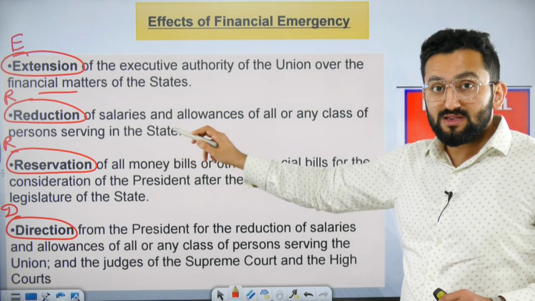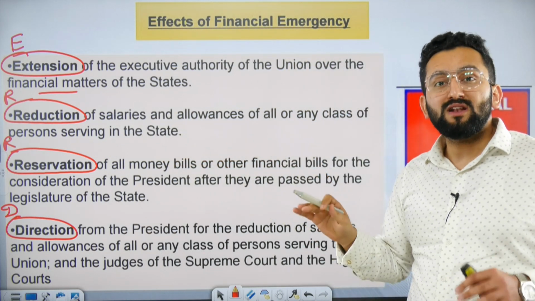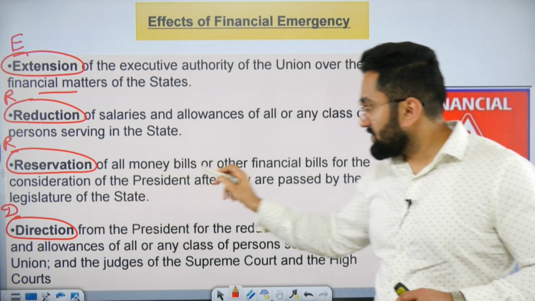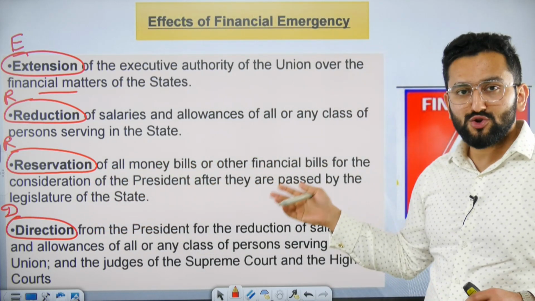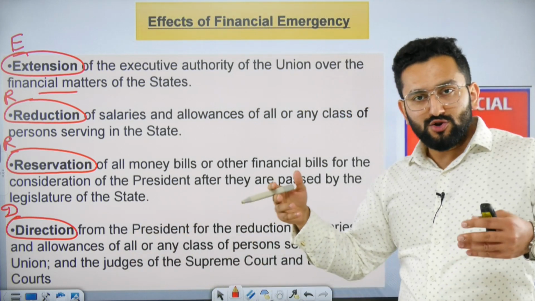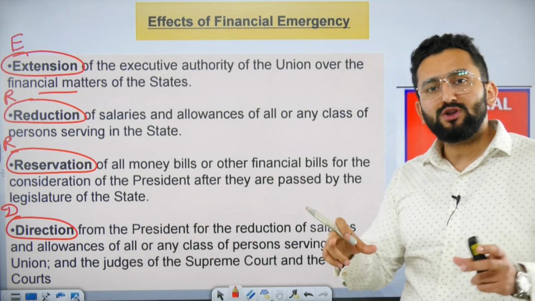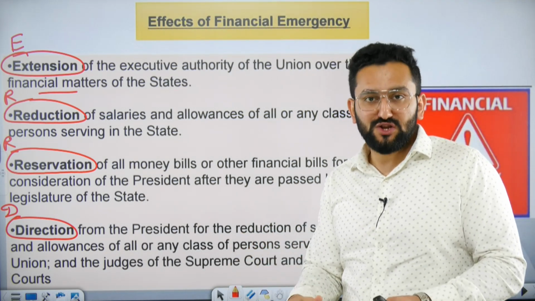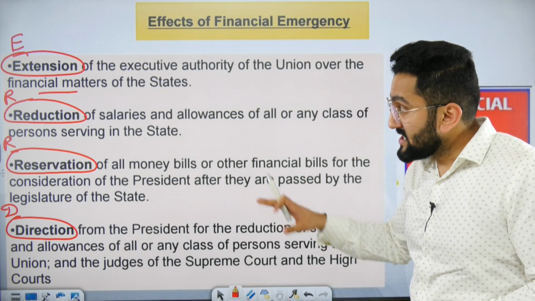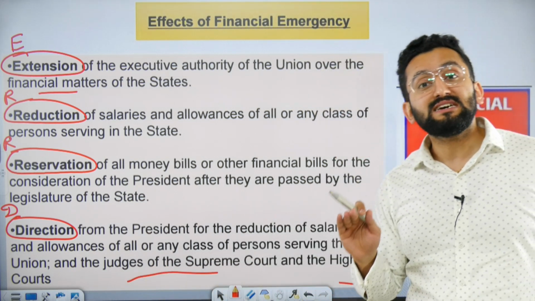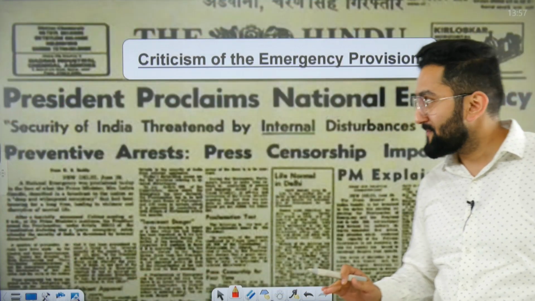With respect to reduction, salaries of all government employees can be reduced. Reservation of money bills and other financial bills, as I told you. Then direction can be given to the states by the center that you need to take these austerity measures, means measures to reduce your expenditure. And you should know that in case of financial emergency, even the salaries of judges of Supreme Court and High Court can be reduced. Okay.